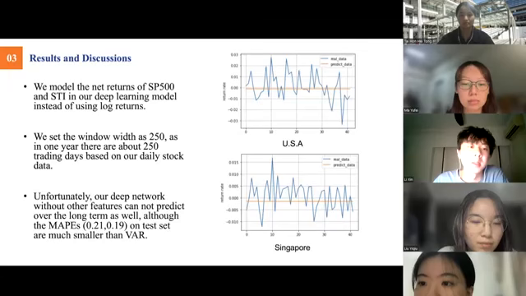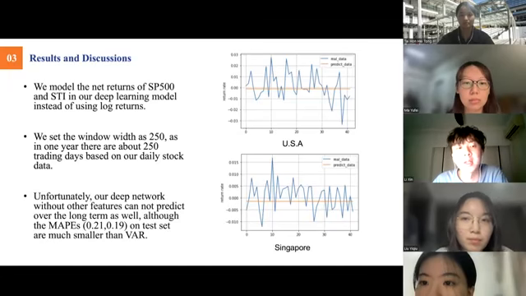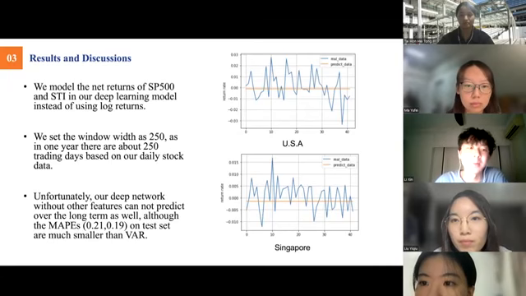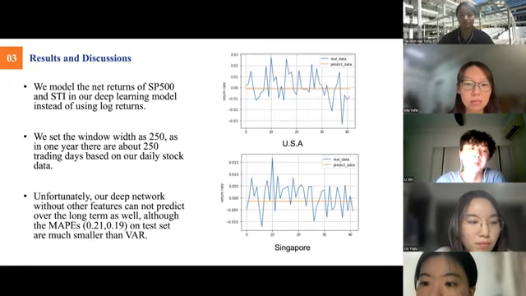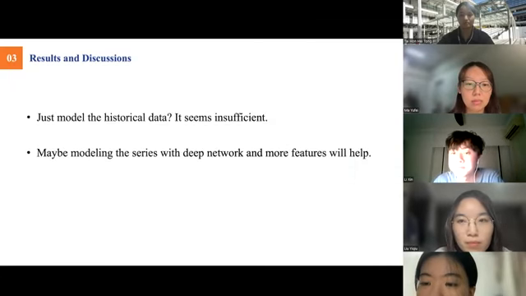We model the SP500 and STI by converting them into return rate and set the window width as 250, because in 1 year, there are about 250 trading days based on our daily stock data. Unfortunately, our deep network without other features cannot predict over the long term either, although the MAPEs on the test set are much smaller than VAR.